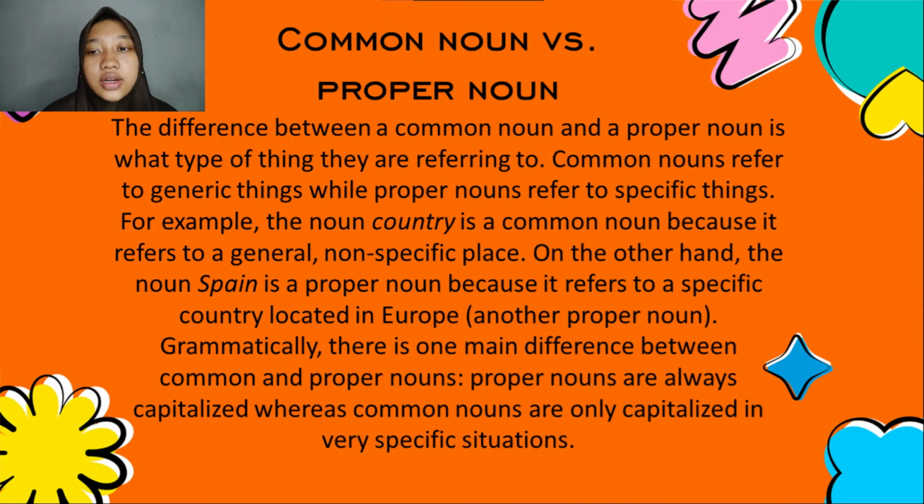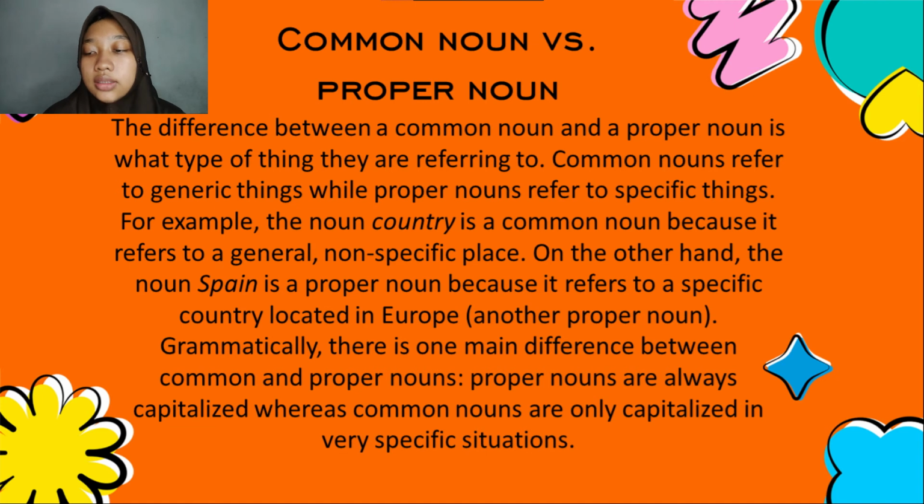And the next is common nouns versus proper nouns. The difference between common and proper is the type of thing they are referring to. Common nouns refer to generic things, while proper nouns refer to specific things. For example, the noun country is a common noun because it refers to a general, non-specific place.